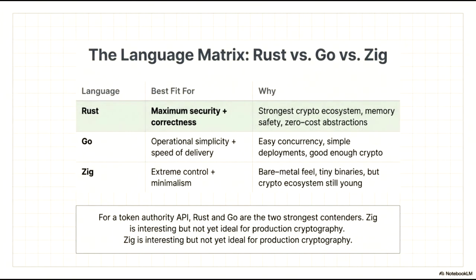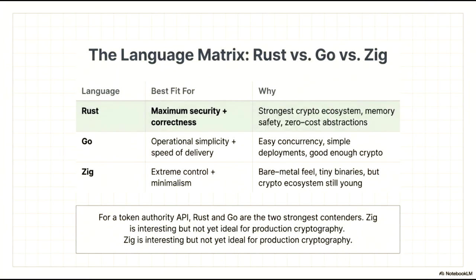This language matrix provides a strategic comparison between Rust, Go, and Zig, highlighting their specific strengths and ideal use cases. Rust stands out for projects requiring maximum security and correctness, leveraging its mature cryptographic ecosystem, memory safety guarantees, and zero-cost abstractions. Go is optimized for operational simplicity and rapid delivery, offering straightforward concurrency and deployment alongside a reliable cryptographic library.